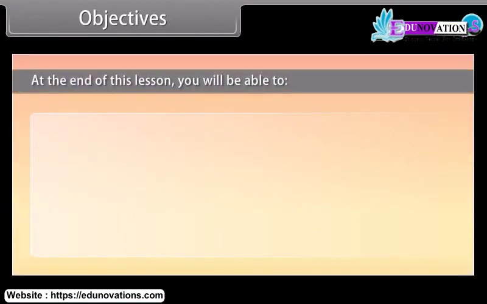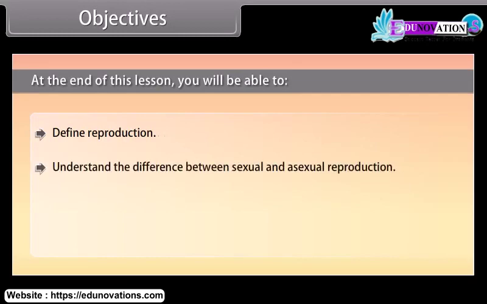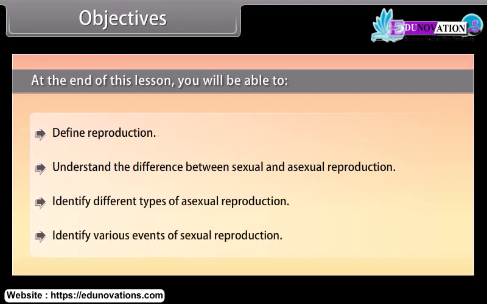Objectives. At the end of this lesson, you will be able to define reproduction, understand the difference between sexual and asexual reproduction, identify different types of asexual reproduction, and identify various events of sexual reproduction.